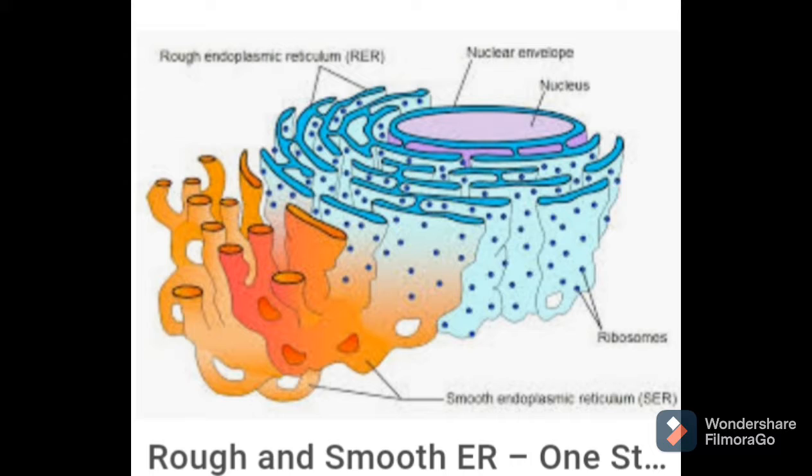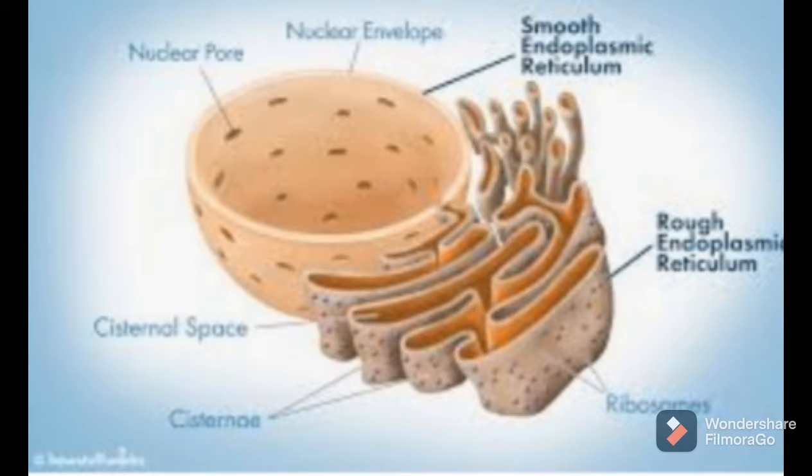So the endoplasmic reticulum is like a factory in a cell. Where is it found? The endoplasmic reticulum is found in all eukaryotic cells but is absent in mature erythrocytes, or RBCs, of mammals, and in prokaryotic cells. The exception is the RBCs of mammals, and it is also absent in prokaryotic cells.